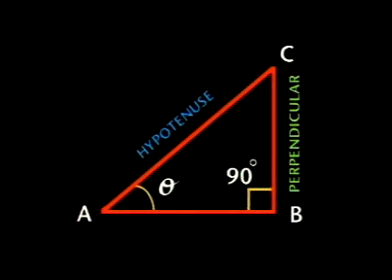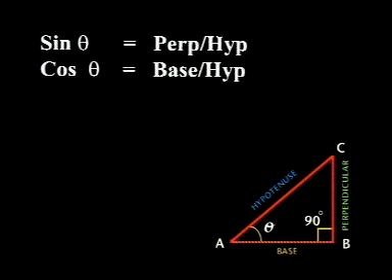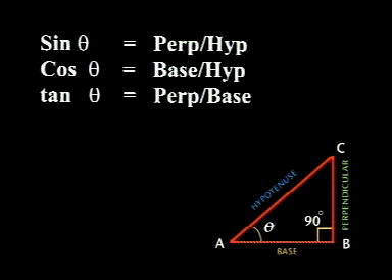And the remaining side is called the base of the triangle. So sin theta is the ratio of perpendicular over hypotenuse. Similarly, cos theta will be the second fundamental ratio, that is base over hypotenuse. And the third fundamental ratio is tangent theta, equal to perpendicular over base.